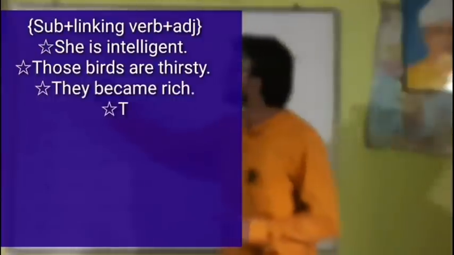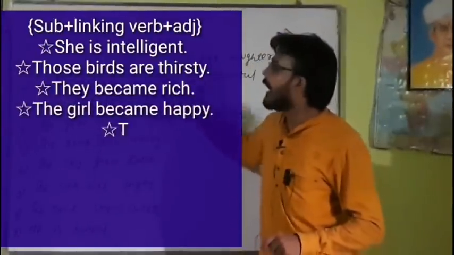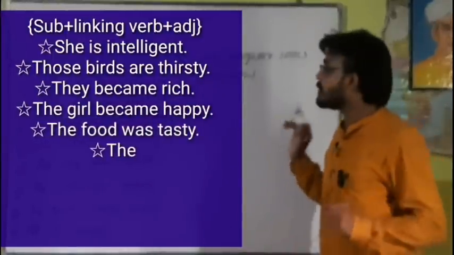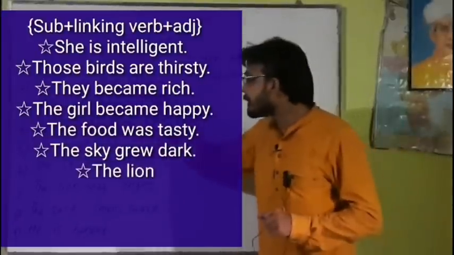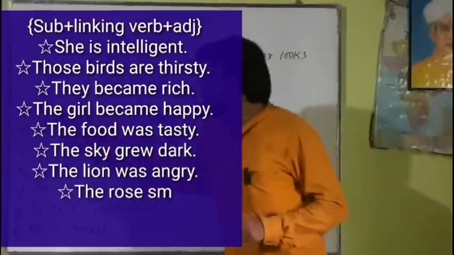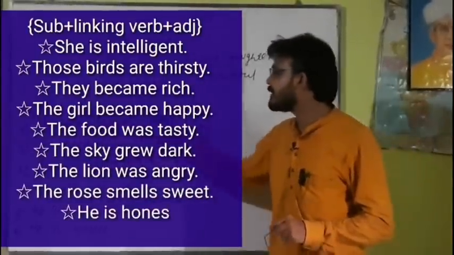Here is a linking verb. Subject, linking verb, adjective: intelligent is the adjective. Those birds are thirsty. Those birds is the subject, are is the linking verb, and thirsty is the adjective. They became rich. They is the subject, became is a linking verb, then rich is the adjective.